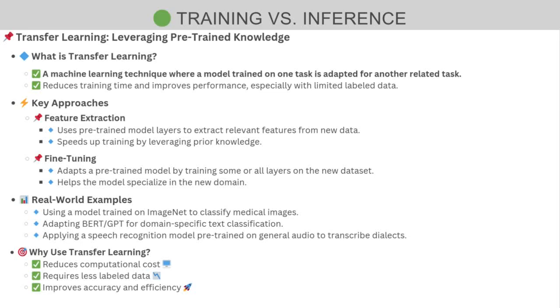Now, some examples of transfer learning can be, say, using a model trained on ImageNet to classify medical images. So ImageNet is a popular dataset for vision-related machine learning problems. Now, another example can be adapting BERT or GPT for domain-specific text classification, or applying a speech recognition model pre-trained on general audio to transcribe dialects. Transfer learning significantly reduces training time and enhances model accuracy with fewer data points.